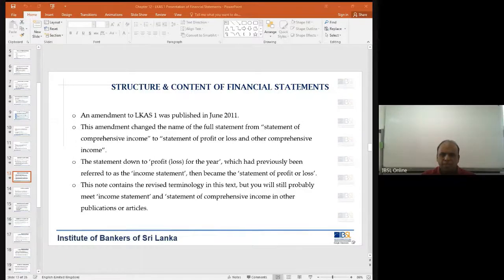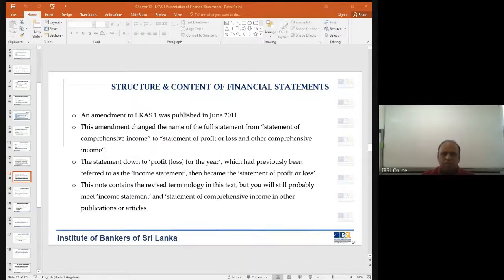Now they bring in a combined statement called the statement of profit or loss and other comprehensive income. The starting point for this statement is profit for the year. So where is it coming from? That is coming from here. You see? The income statement's last line, the end result, is the starting point for the statement of profit or loss and other comprehensive income.